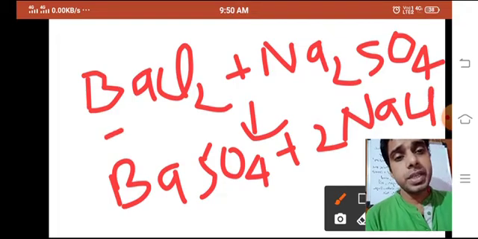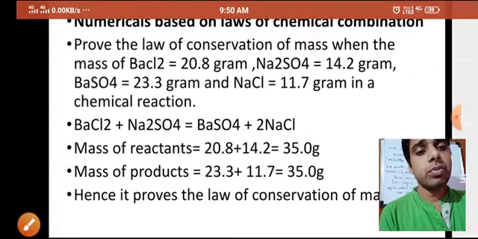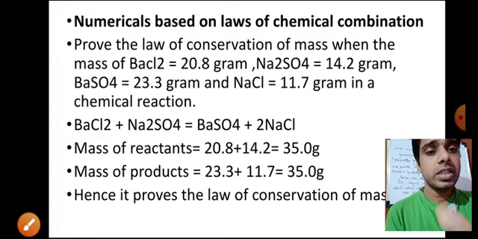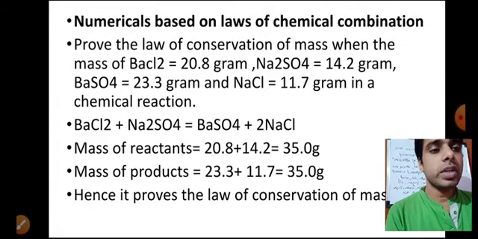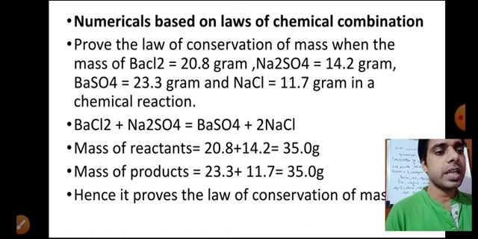Now you can see the weights of BaCl2 and Na2SO4 are given. The weight is 20.8 and 14.2. So if you have to verify the law of conservation of mass, what will you do? Left hand side and right hand side.